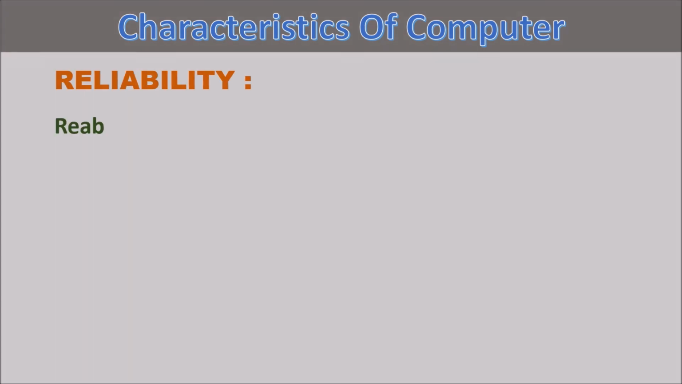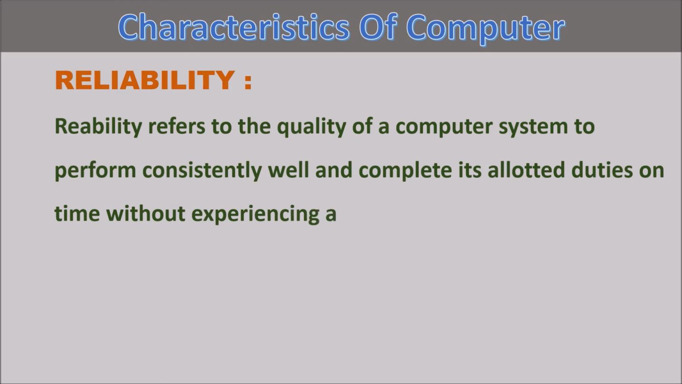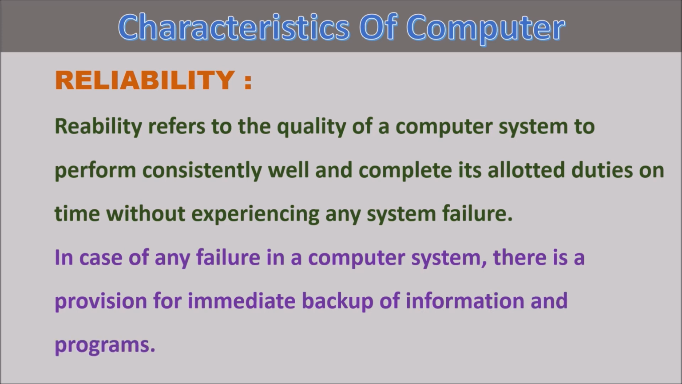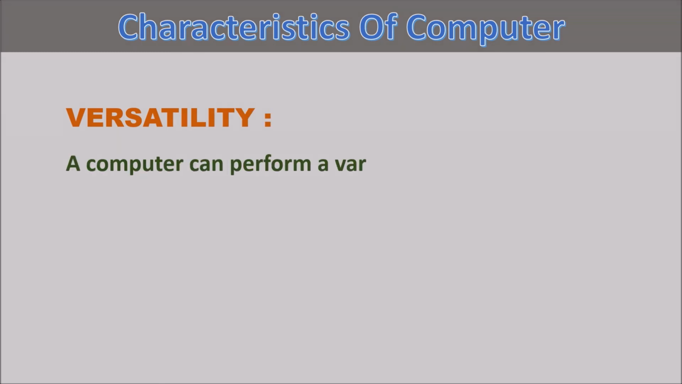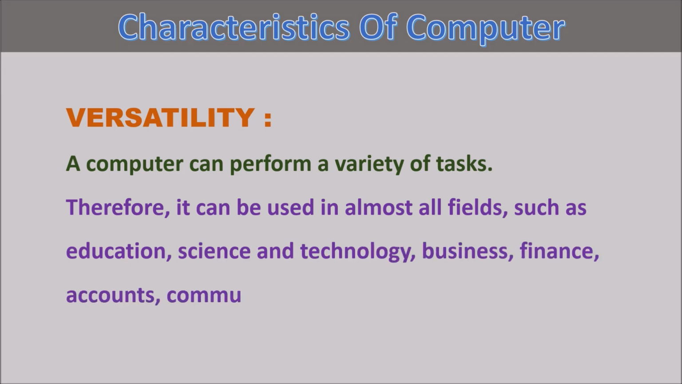Reliability. Reliability refers to the quality of a computer system to perform consistently well and complete its allotted duties on time without experiencing any system failure. In case of any failure in a computer system, there is a provision for immediate backup of information and programs. Versatility. A computer can perform a variety of tasks. Therefore, it can be used in almost all fields such as education, science and technology, business, finance, accounts, communications, etc.